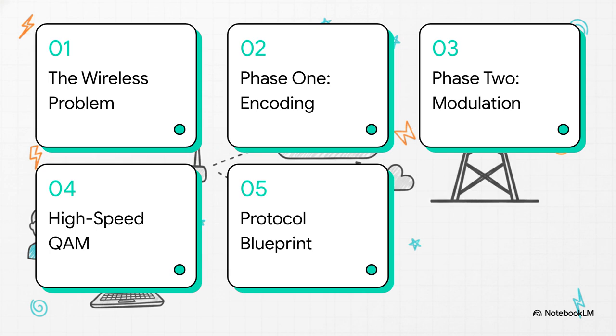First, we'll look at the wireless communication problem. Second, phase 1, encoding data. Third, phase 2, wave modulation. Fourth, high-speed constellations and QAM. And finally, we will build out that end-to-end protocol blueprint.